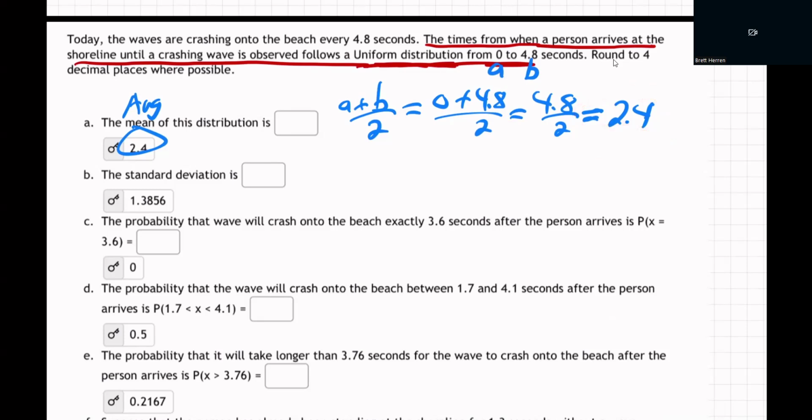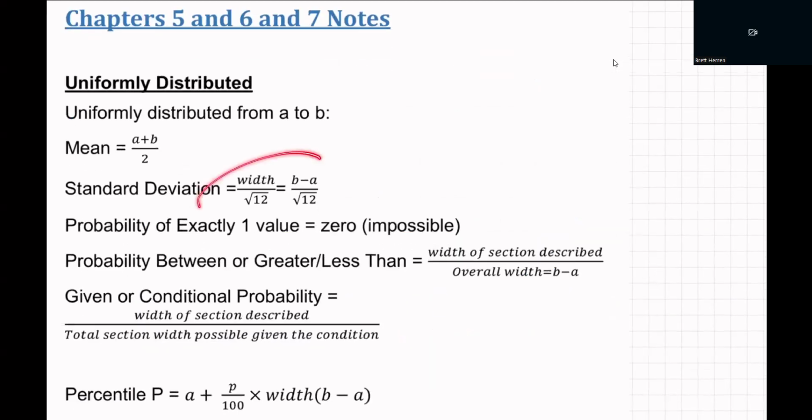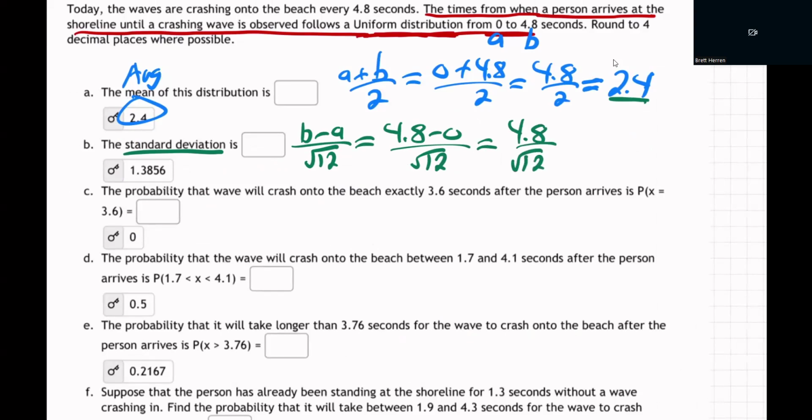All right, next question, standard deviation. How much deviation is there going to be from that average? Well, just grab the formula. Standard deviation is right there. Width, b minus a over square root of 12. So we just go, oh, okay. It's b minus a over square root of 12. Again, b and a, so 4.8 minus 0 over the square root of 12. So that's 4.8 over the square root of 12.